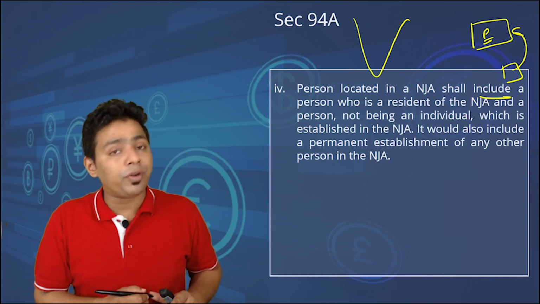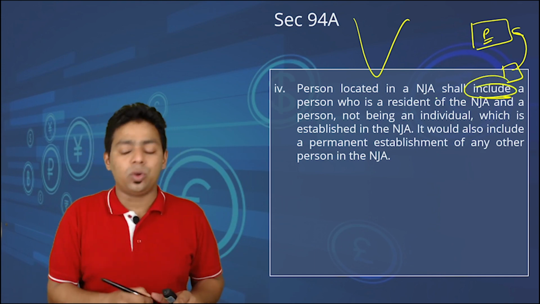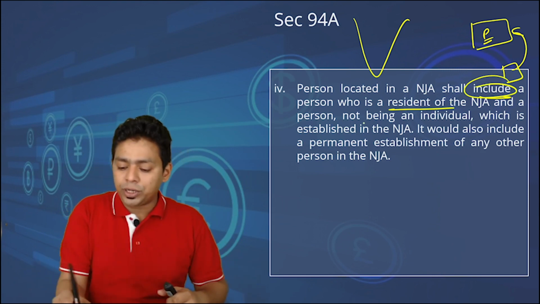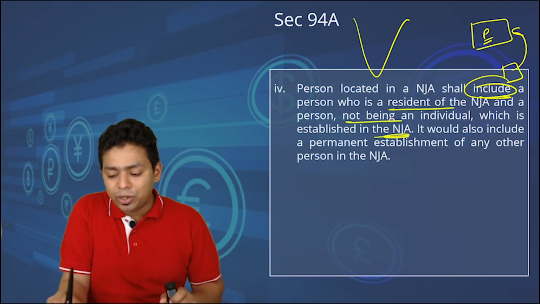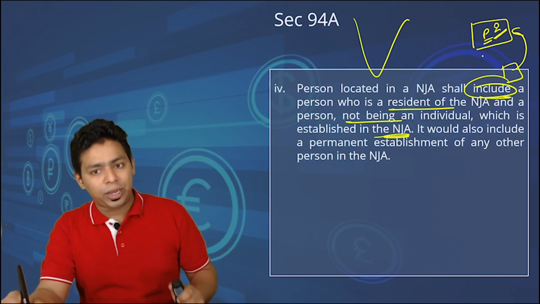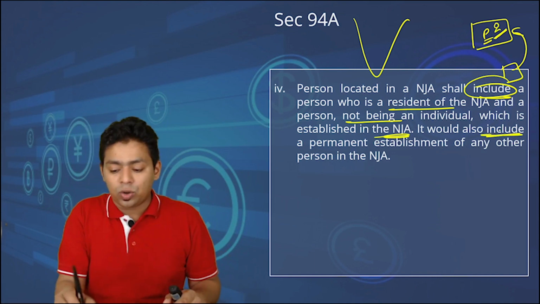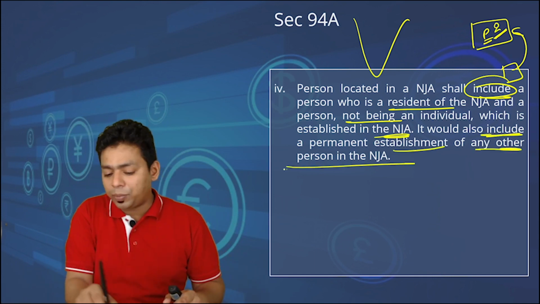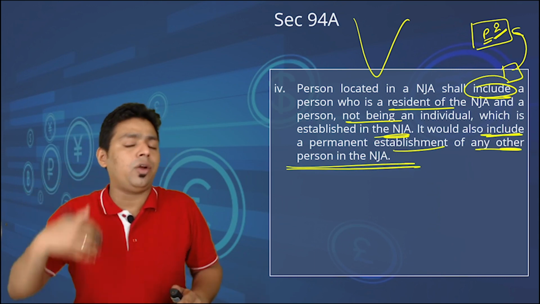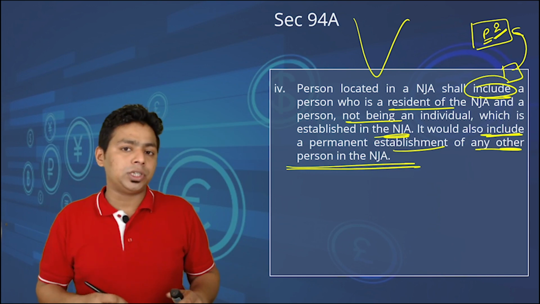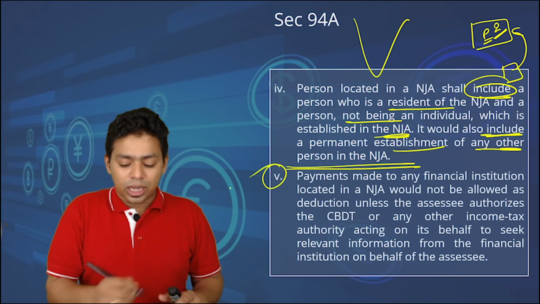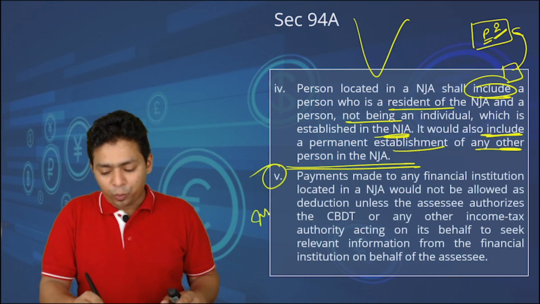Person located in notified jurisdictional area shall include a person who is the resident of NJA by default, and a person not being an individual which is established in NJA. So any individual or any corporate in NJA will be considered as a person located in NJA. Not only that, it would also include any permanent establishment of any other person located in NJA. So if you are having any branch or factory or anything like that, it will be considered as a dedicated separate person located in notified jurisdictional area. This is another point you should remember, important point.